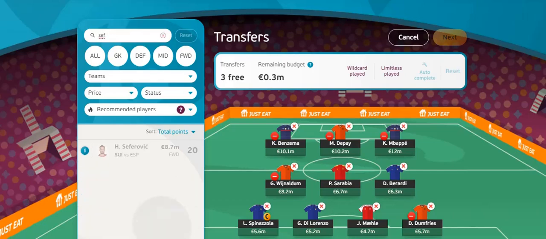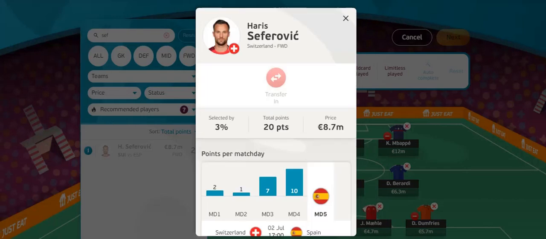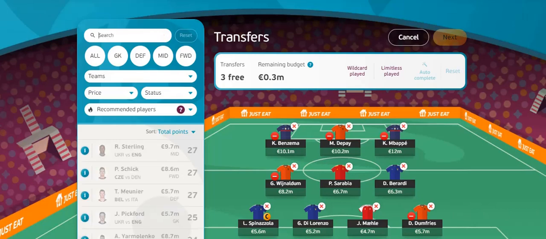So the first player up is Seferovic for Switzerland. Now he's only selected by 3% of teams, which is quite a differential here. Of course Switzerland play Spain in match day 5 and Switzerland are not afraid of scoring goals, as we've seen. They got 4 against France and knocked the World Cup champions out. He's the joint second most points in Euro Fantasy with 20 points. He's 3 goals in 4 games. And Switzerland are averaging 2 goals per game and they can also trouble Spain here. So here's the first differential, guys. And at 8.7 million, it's a bargain.